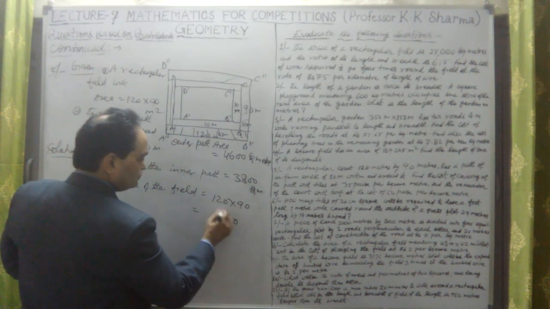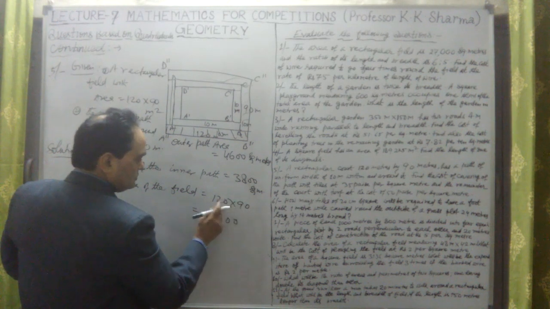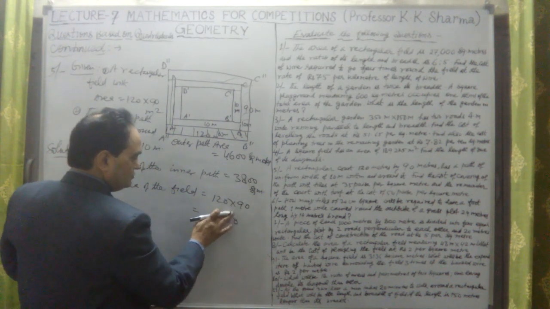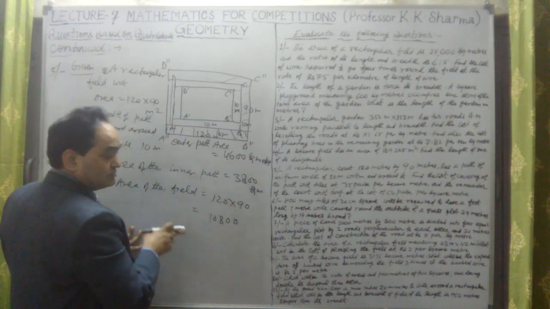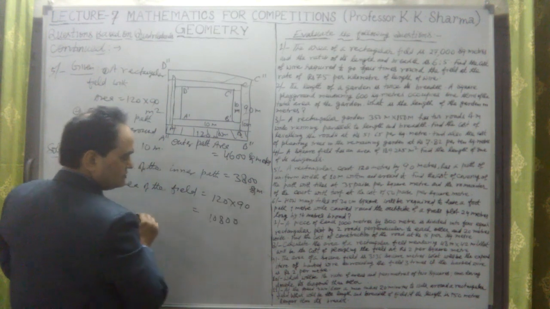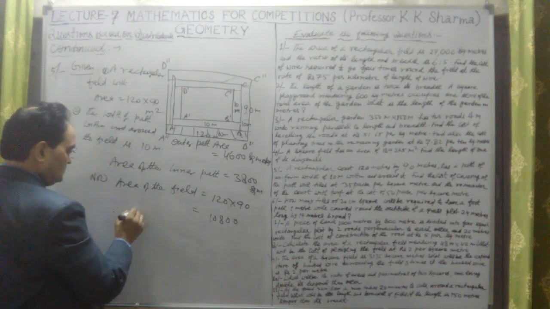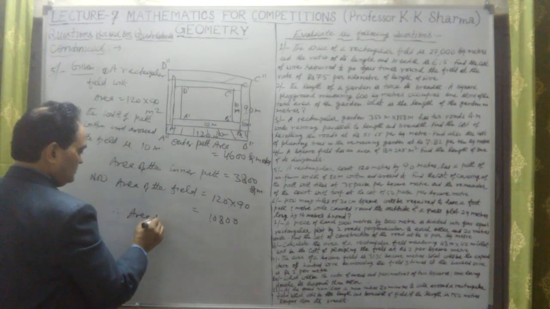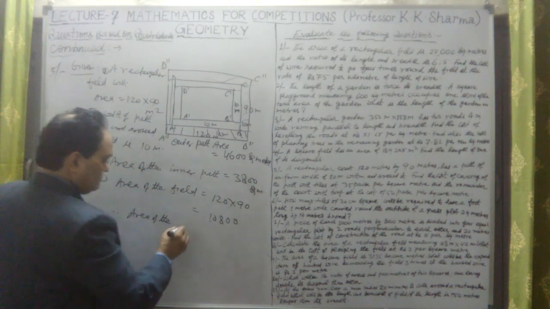This is 10,800. This is the area of the whole field. Now from this the inner path is to be subtracted. Therefore, the area of the remaining field,